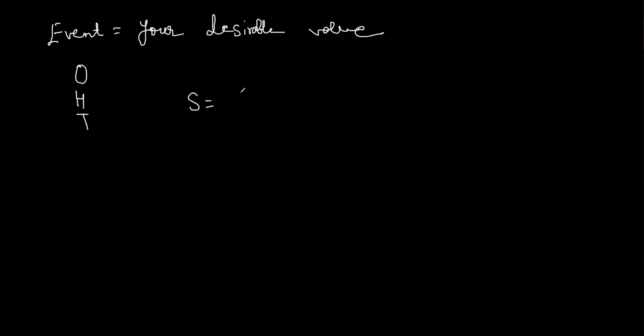So how many sample space are there? Number of samples is 2. And you want number of heads. Only one head will be there when you toss one coin. So number of events will be 1. Understood?